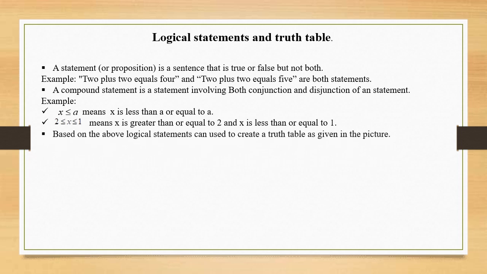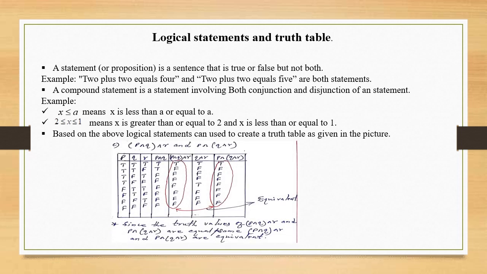Next, based on the above, logical statements can be used to create a truth table as given in the picture. Using these statements with conjunction and disjunction symbols, that is and and or, we can create a truth table like this to form a logic.